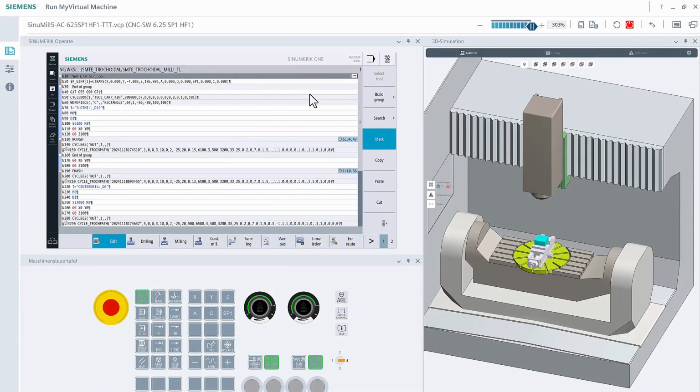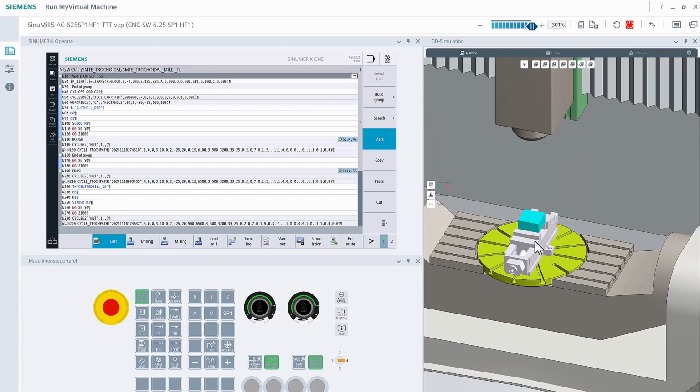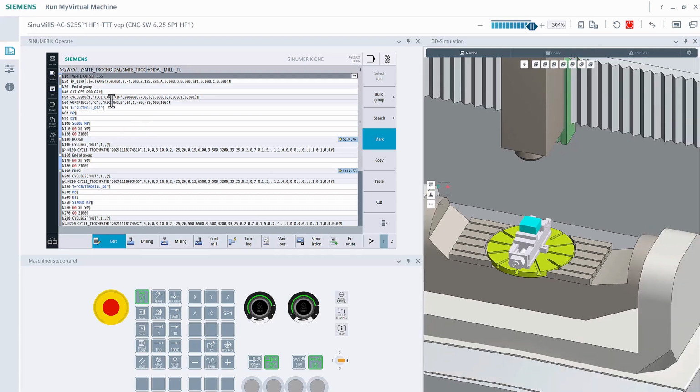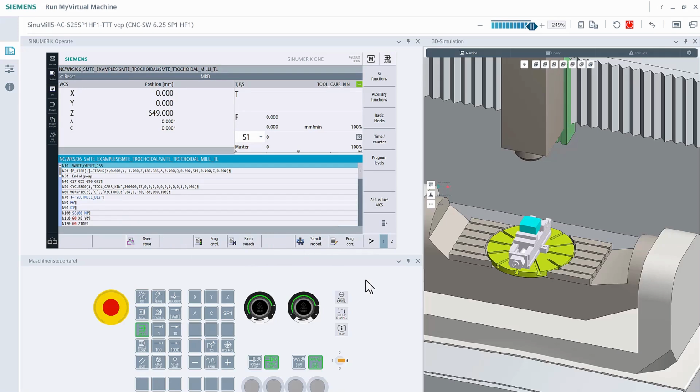In Run My Virtual Machine, we use the Maschinenraum-Simulation, meaning the digital twin of our real machine. Here, the production process can be seen in an absolutely realistic way, including the clamping devices and parts at risk of collision. By pressing the Execute button and then Cycle Start, we start the machining process.